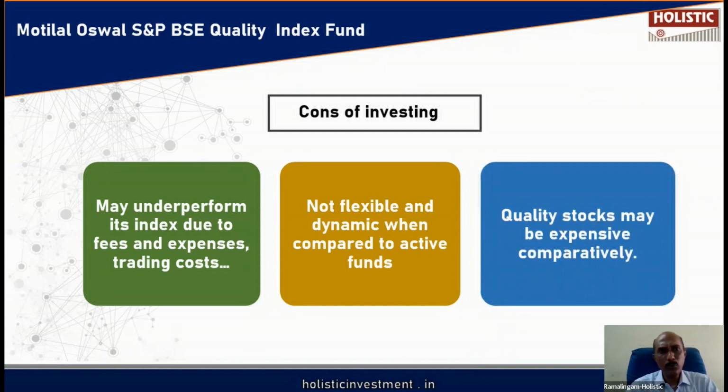Also, most of the times, quality stocks will be expensive comparatively. Quality stocks are known stocks, obvious stocks, not stocks whose value is not known to the mass. Most of the analysts will be tracking these kind of quality stocks. So that way, quality stocks will not be available at undervaluation. They will be either available at fair valuation or at overvaluation. Most of the times they will be available at overvaluation.